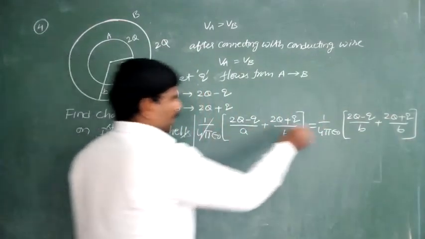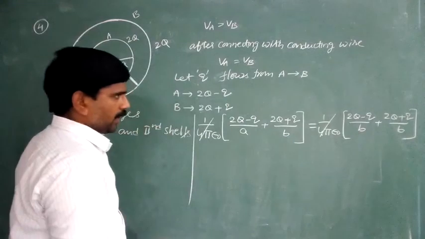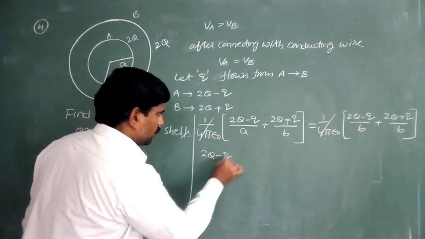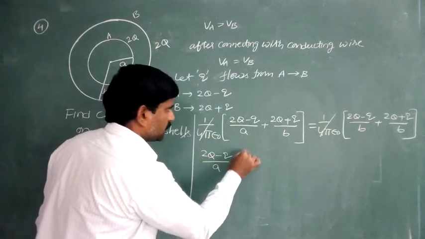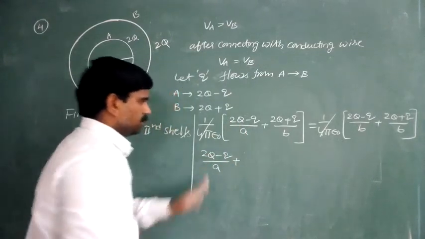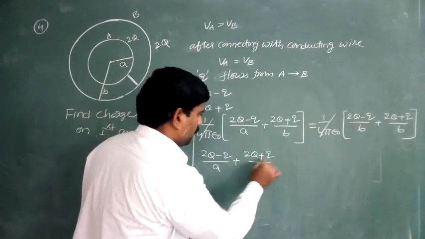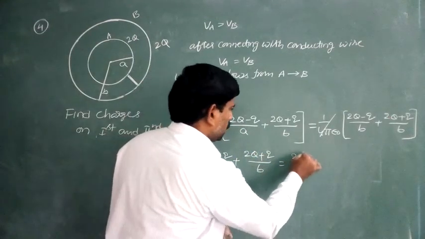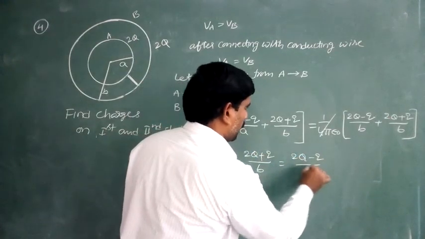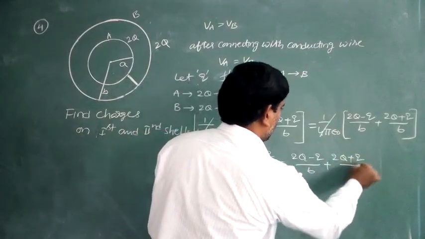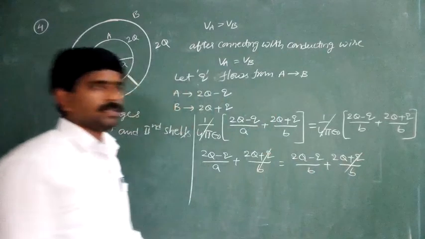Here the 1 by 4 pi epsilon naught cancels on both sides. So (2q minus q) by A plus (2q plus q) by B is equal to (2q minus q) by B plus (2q plus q) by B. These two cancel.